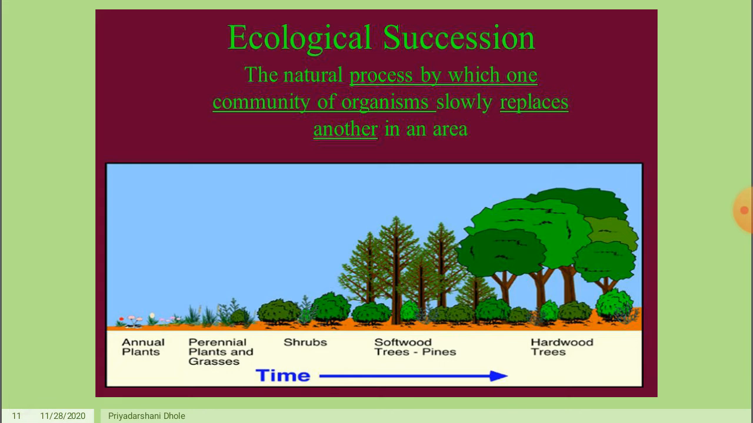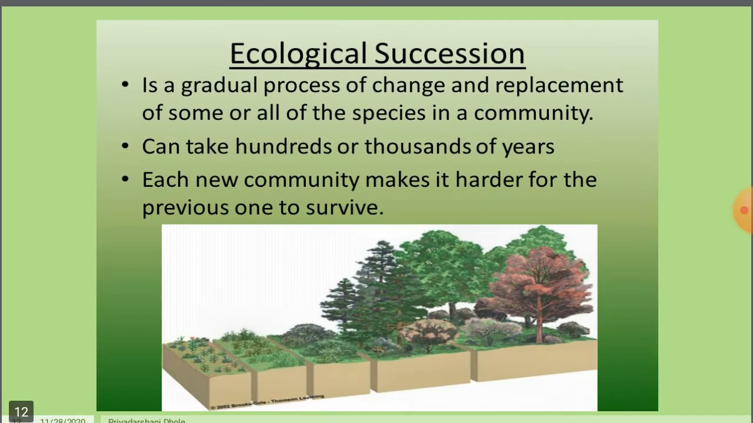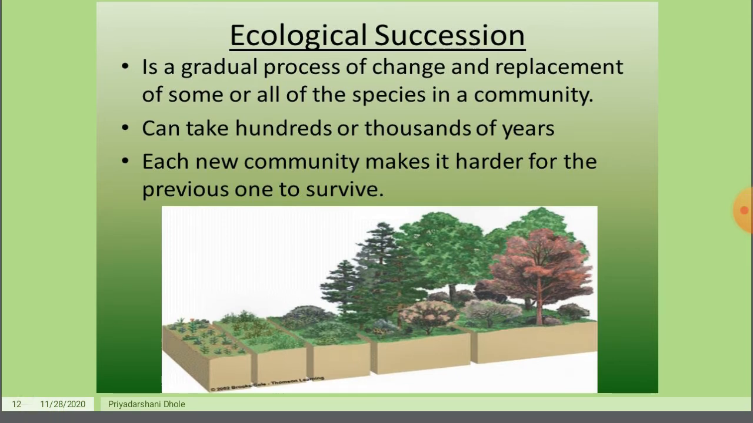Next term is ecological succession. Succession is the natural process by which one community of organisms slowly replaces another in an area, and this is called ecological succession. In that, annual plants, then formation of perennial plants, grasses, then shrubs, softwood trees, pines, and hardwood trees. It depends on time. Ecological succession can take hundreds or thousands of years to take place.